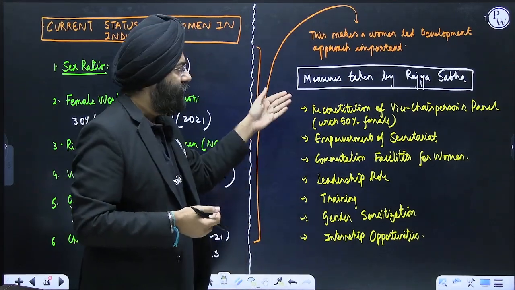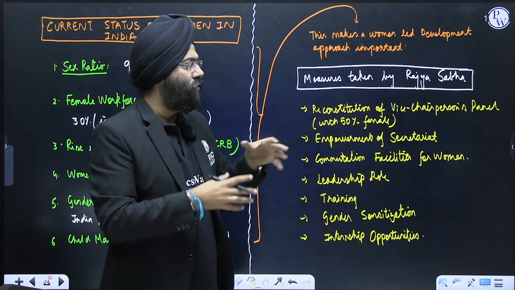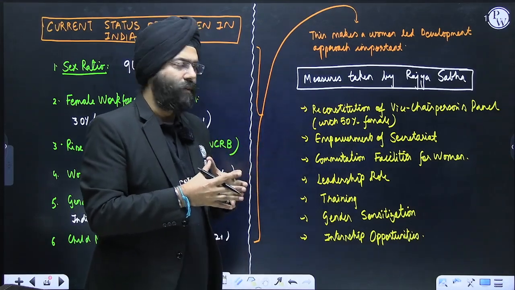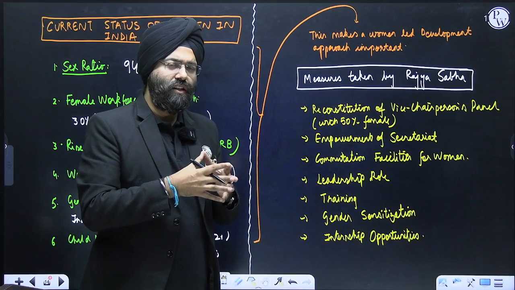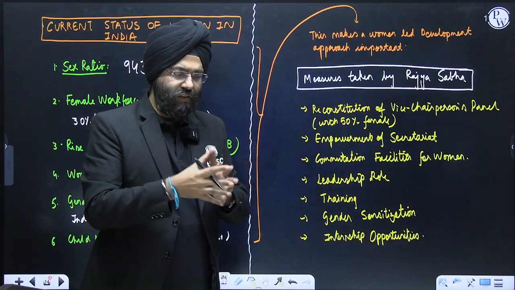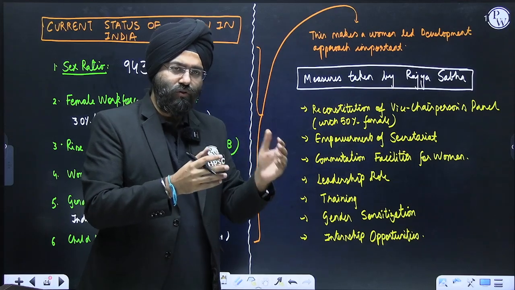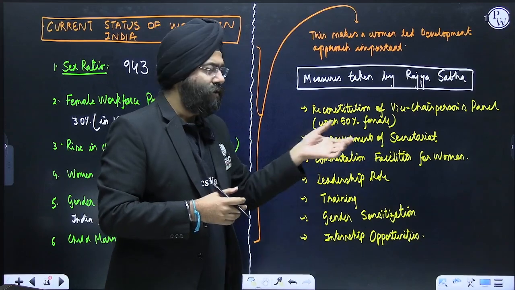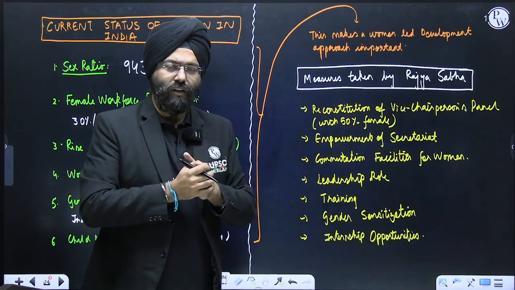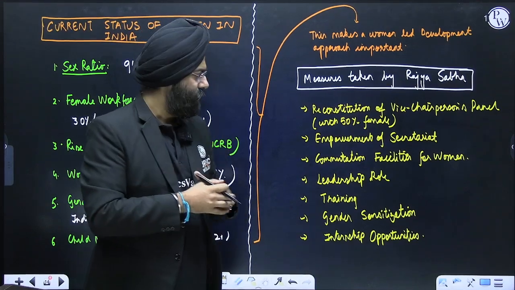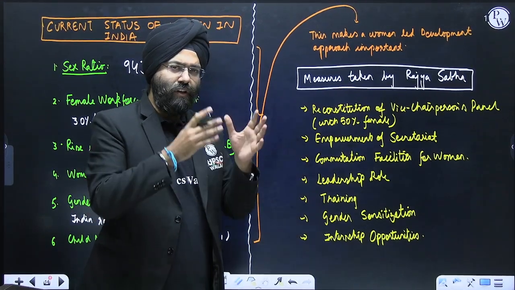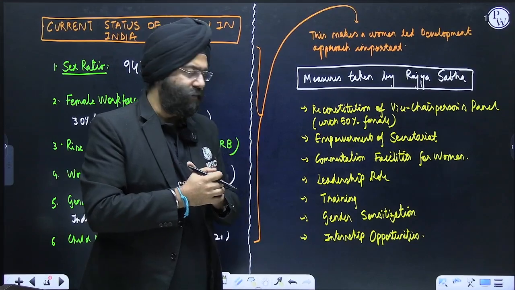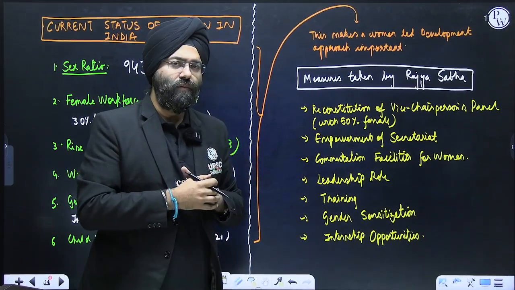Now see, reconstitution of the vice chairman's panel where 50% are women; empowerment of the secretariat, that means women have been given important roles with respect to positions in the secretariat, obviously based on merit. Commutation facilities for the women who are coming to the secretariat and the Rajya Sabha. Leadership roles in various jobs in the secretariat and in the parliament. Training facilities have been provided to them.